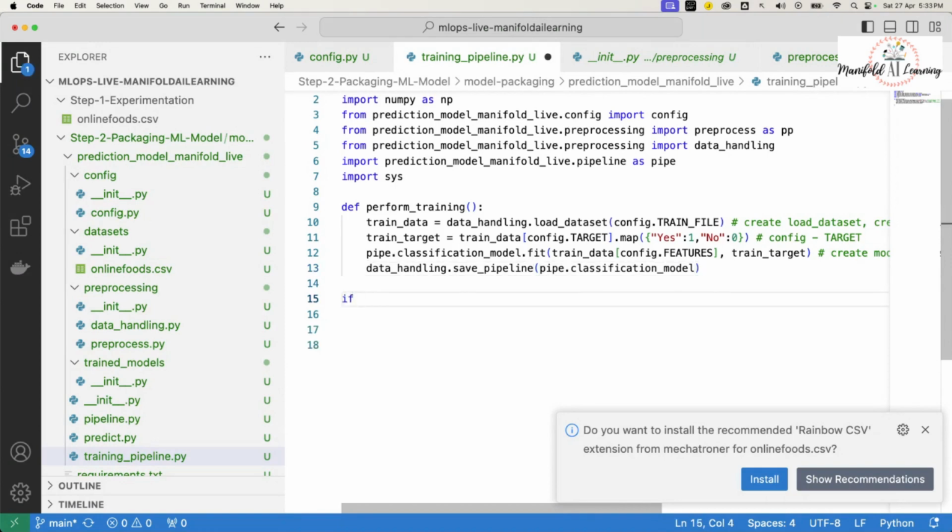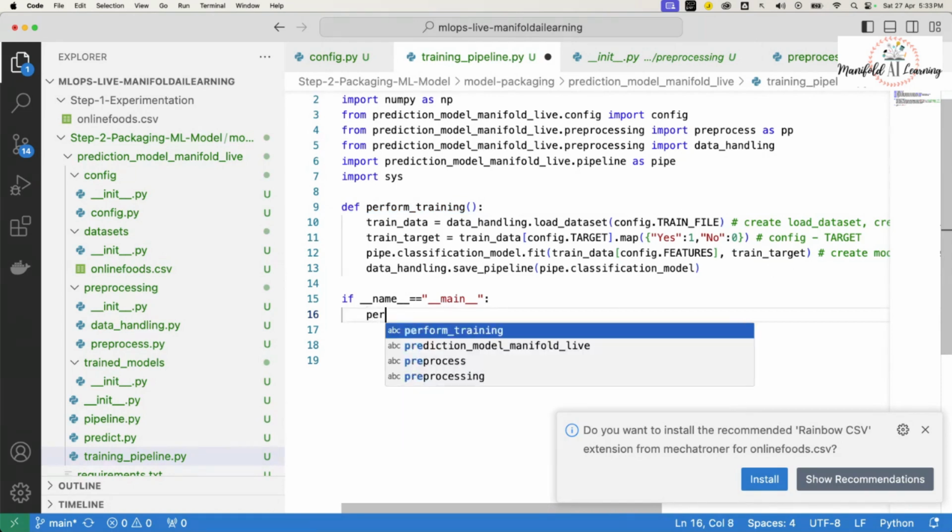I'm going to mention the additional details. I'll say if __name__ == "__main__". The reason we specify this condition is because we want this function to be called whenever this Python script is run.